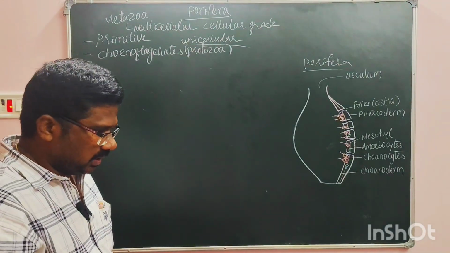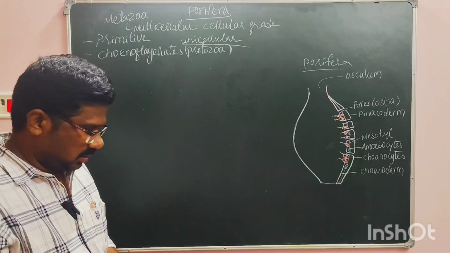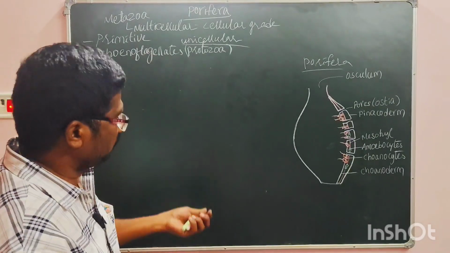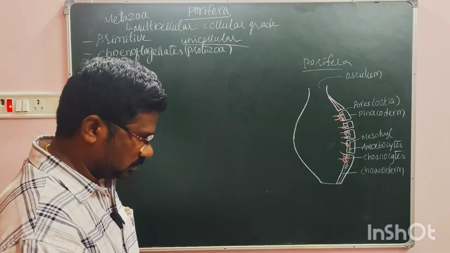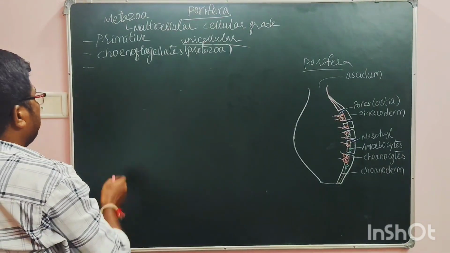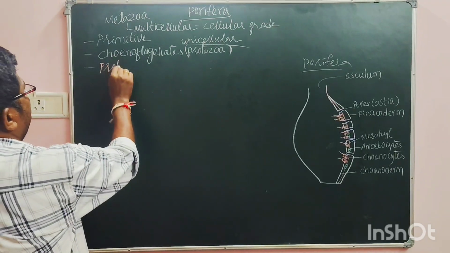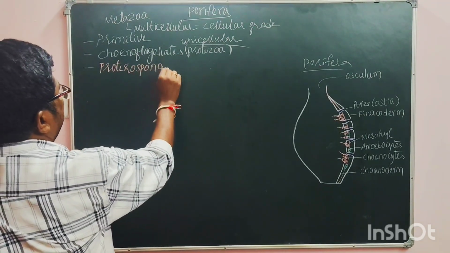Also, the connecting link between porifera and protozoans is Proterospongia.